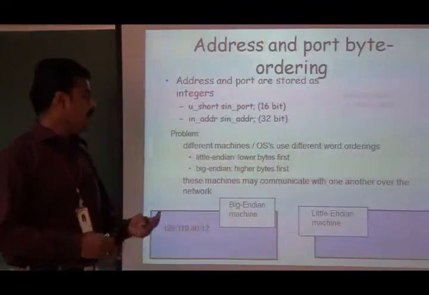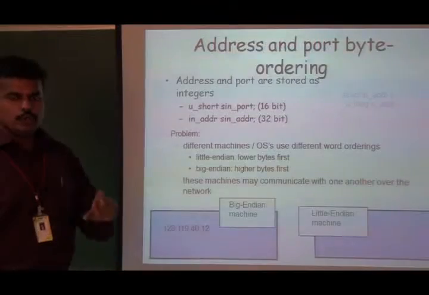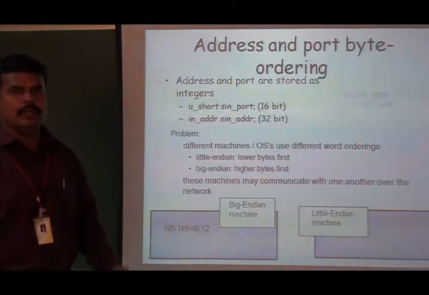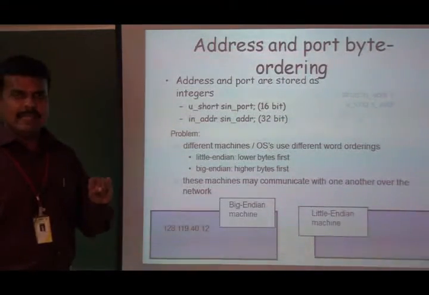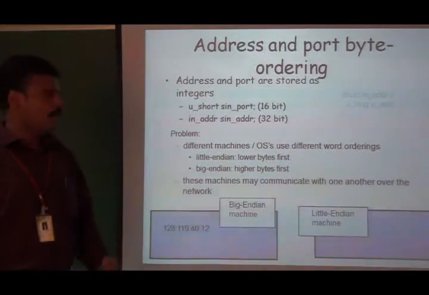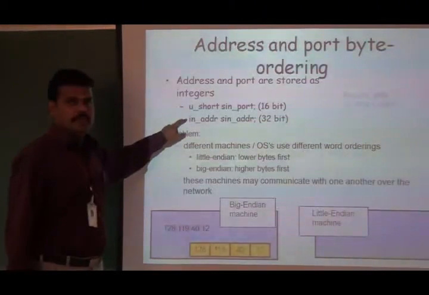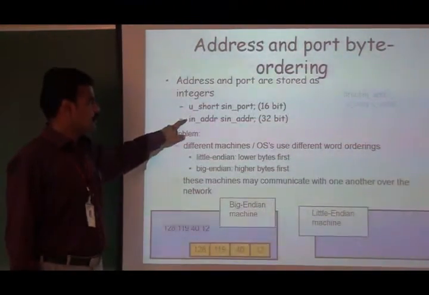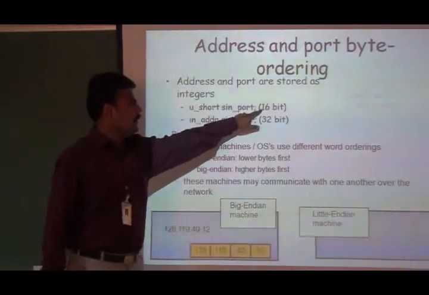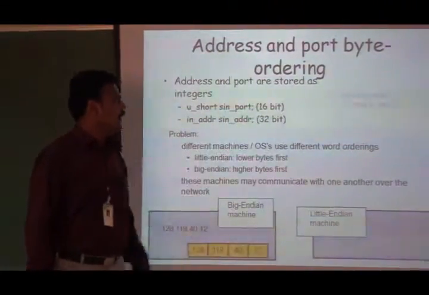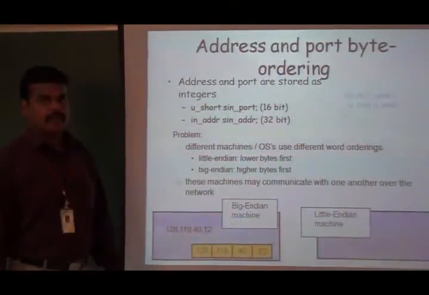There are 2 different formats in which we can store this information in memory. One is called Little Endian format, and the other is called Big Endian format. These 2 variable members are used to store the 16-bit port number and the 32-bit IP address.